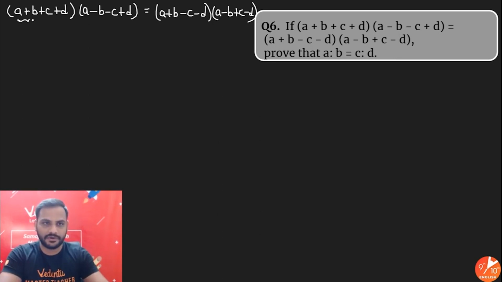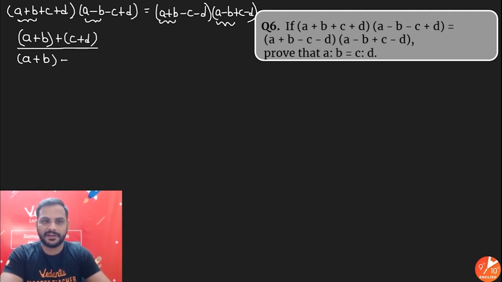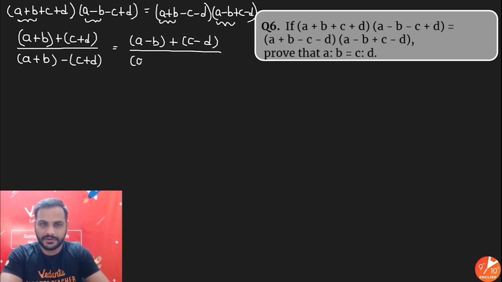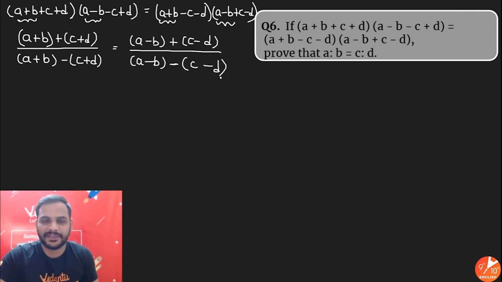See, a plus b we have over here, a plus b we have over here, a minus b we have over here, a minus b we have over here. So let us get them on the same side. So here we will be having a plus b. Alright, just look at them like this: a plus b plus c plus d, and here we have a plus b, and from minus c minus d, if I take minus common, it will be again c plus d, is equal to, here I have a minus b plus c minus d, and here this will come in the denominator a minus b, and if I take negative common, so minus c will become c, plus d will become minus d. Negative taken common, signs will be changing. So this is the final equation.